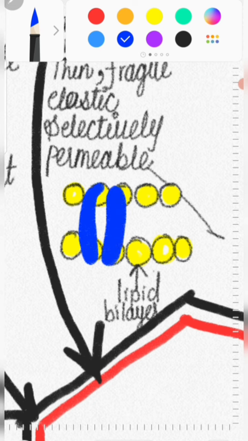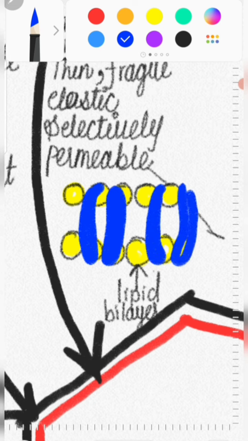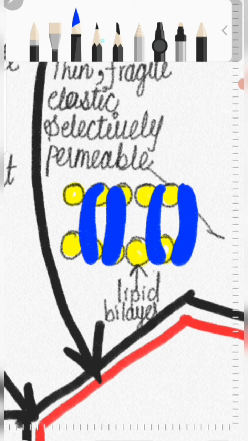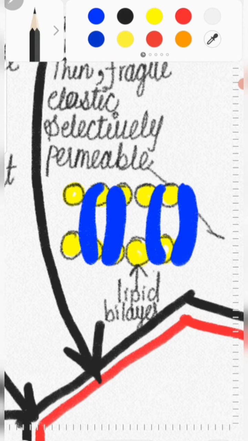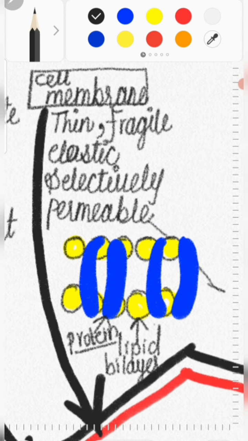The cell membrane is also known as the plasma membrane. So the cell membrane, or plasma membrane, is made up of lipid and this one is the protein molecule. Cell membrane is selectively permeable, thin, elastic, and made up of lipid bilayer and protein molecules.